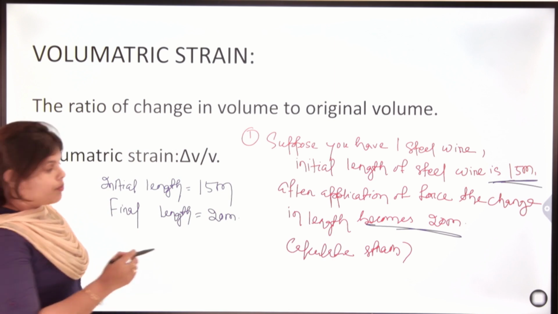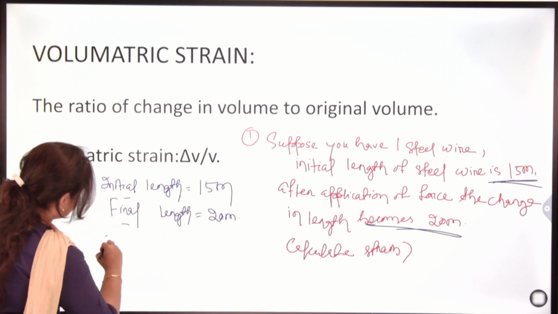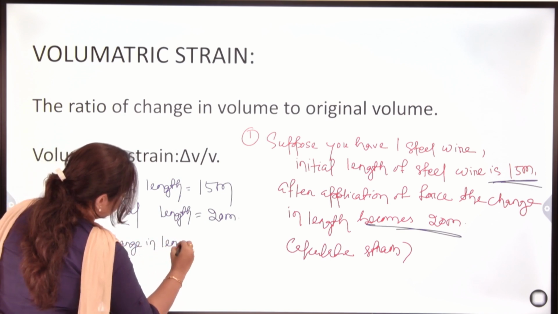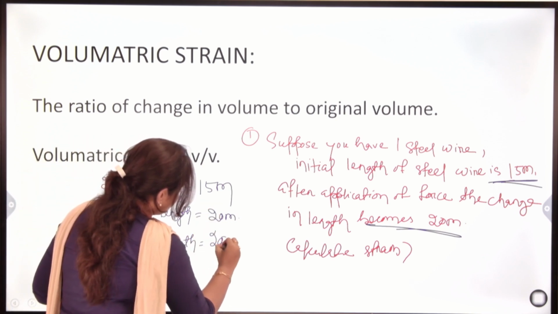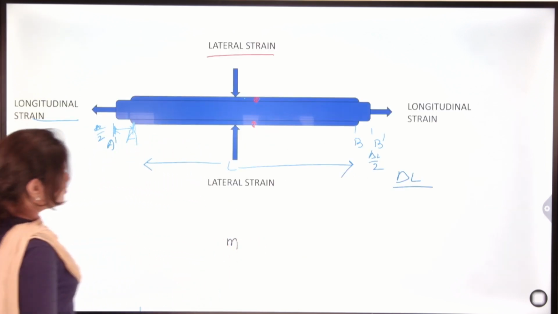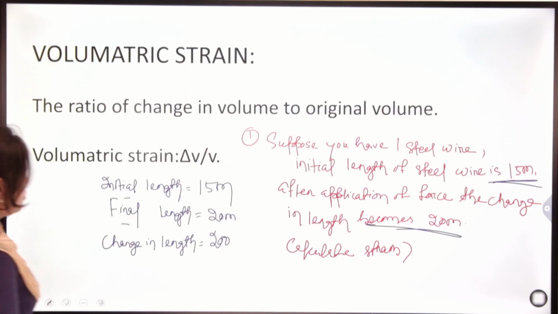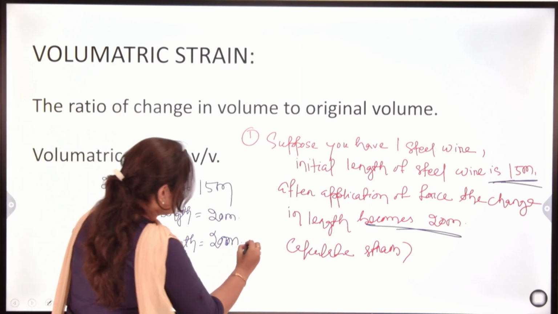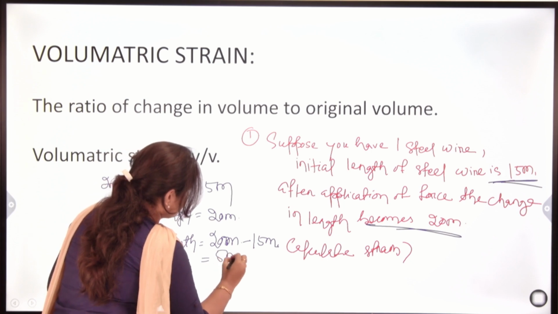From final length minus initial length, we can calculate the change in length, that is 5 meter.